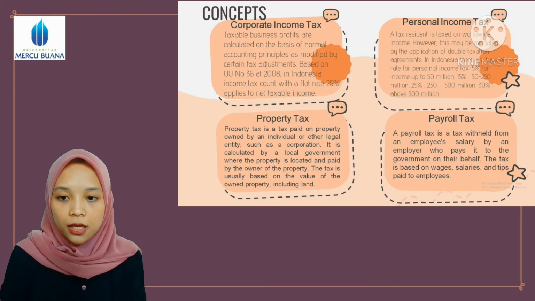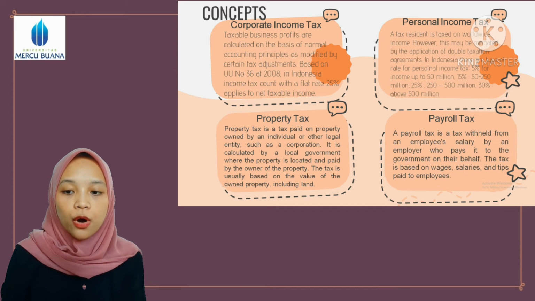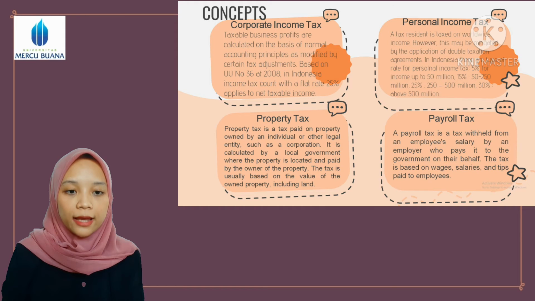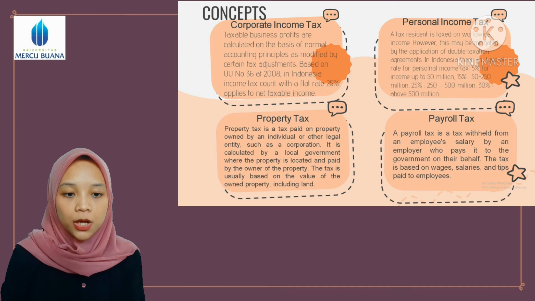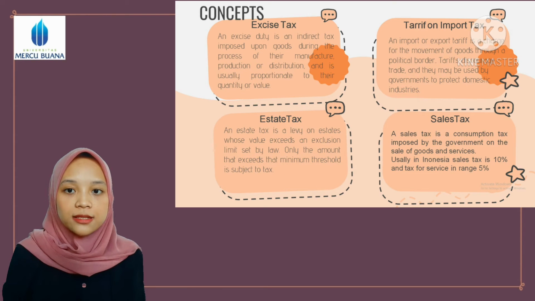Property tax is usually based on the value of owned property, including land. And number four is payroll tax. Payroll tax is a tax withheld from an employee's salary by an employer who pays it to the government on their behalf. Number five is excise tax.